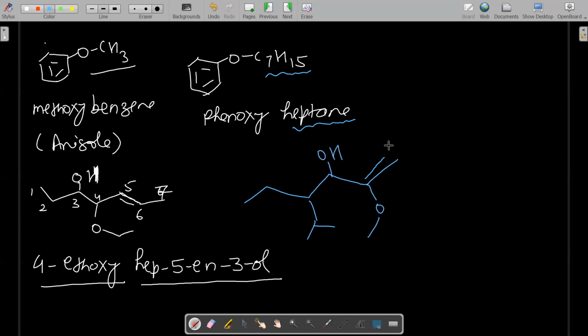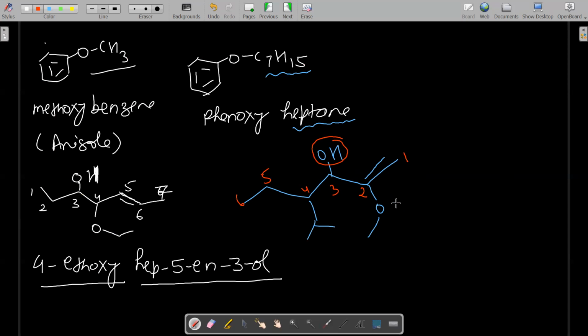Now this is a mixed example of what? Alcohol. What will be the IUPAC name? We have to give the numbering from the side which has the topmost priority functional group, here OH. So numbering is taken from that side where the OH gets the lowest number, including the alkene also. 1, 2, 3, 4, 5, 6.